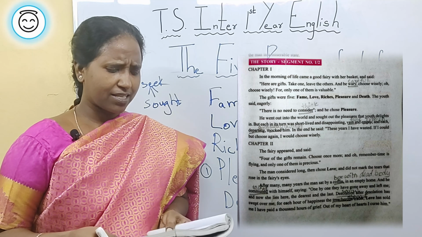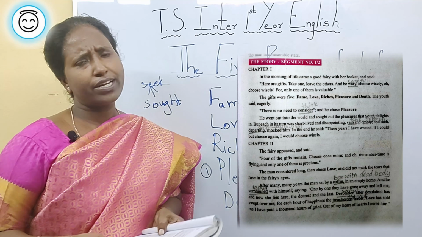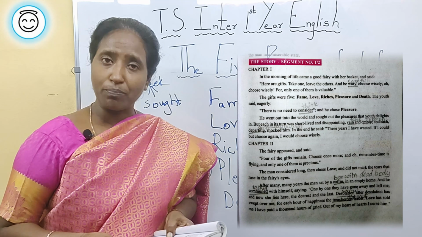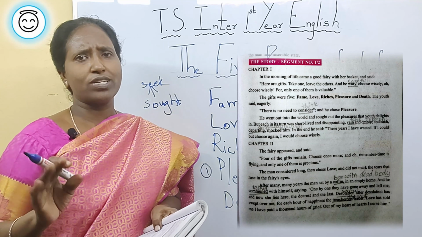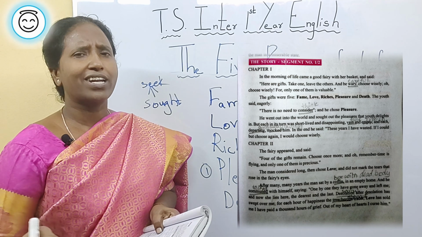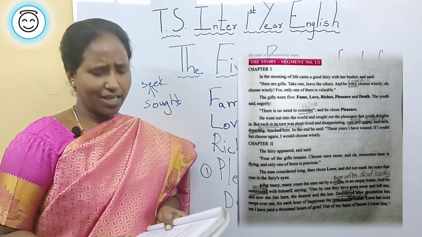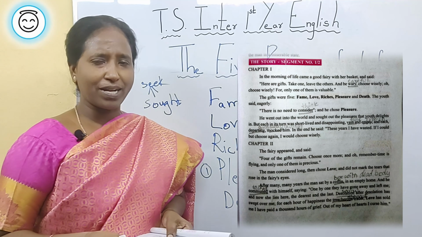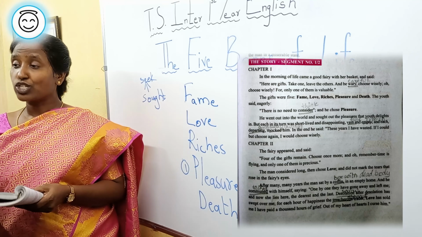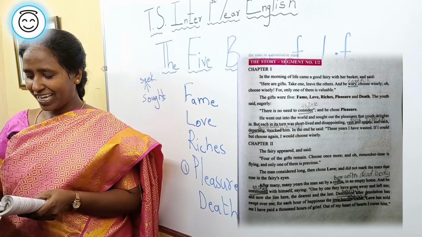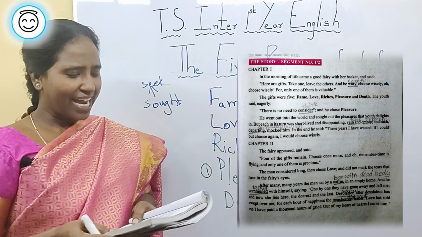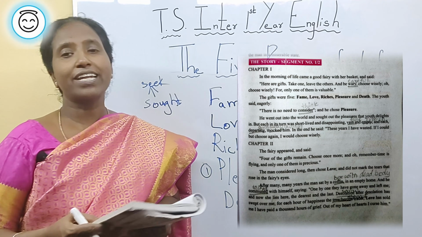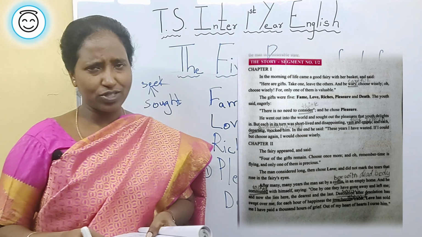But each in its turn was short-lived and disappointing, vain and empty, and each departing mocked at him. So when he went and found the pleasure, everything was very short-lived, only for a short time.